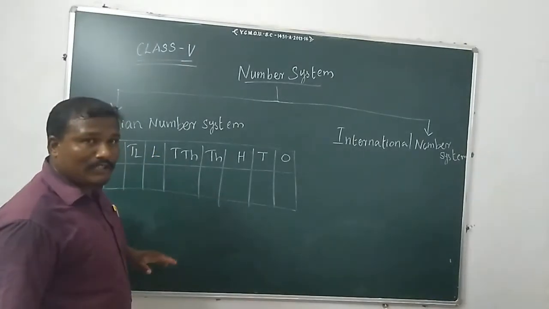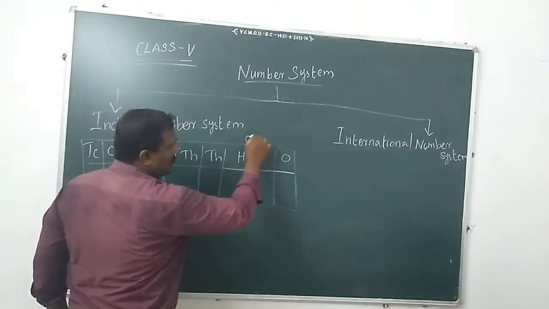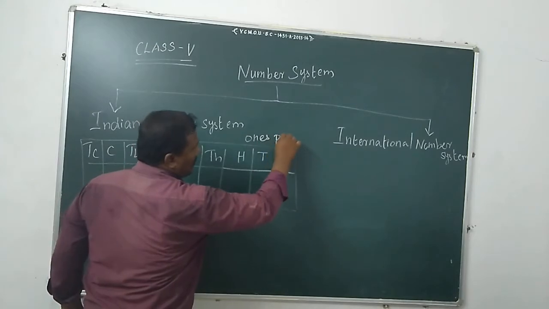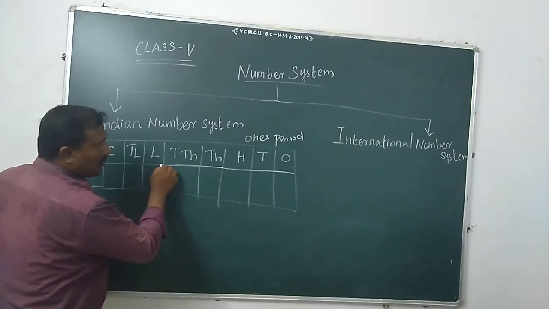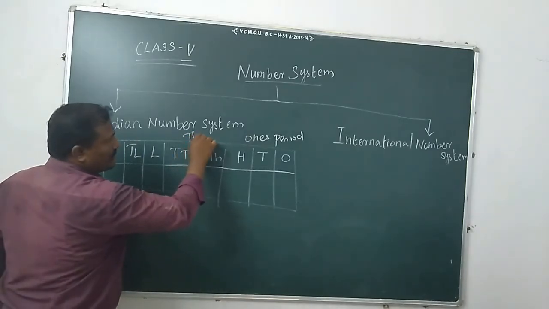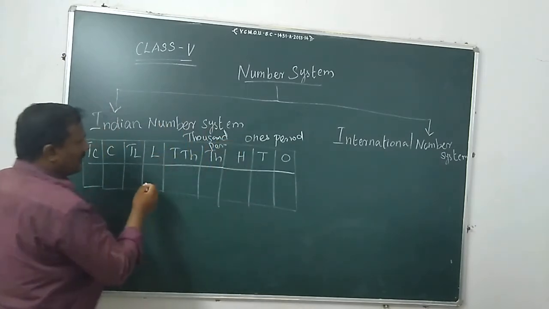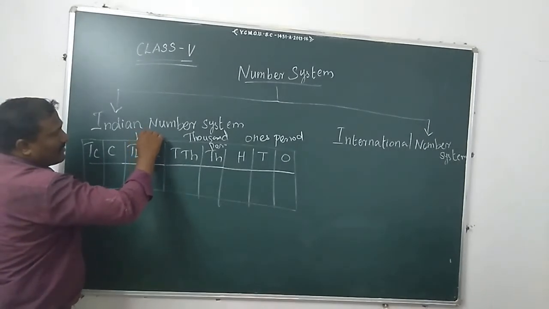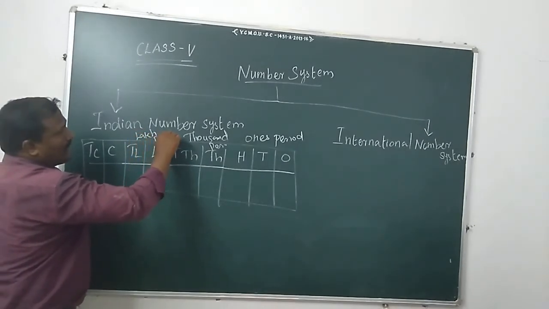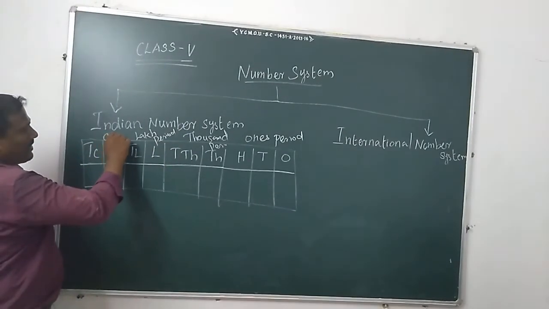As per Indian place value, these three place values come in the ones period. Then the next two place values come in the thousand period. The next two places come in the lakhs period, and then these two places come in the crores period.